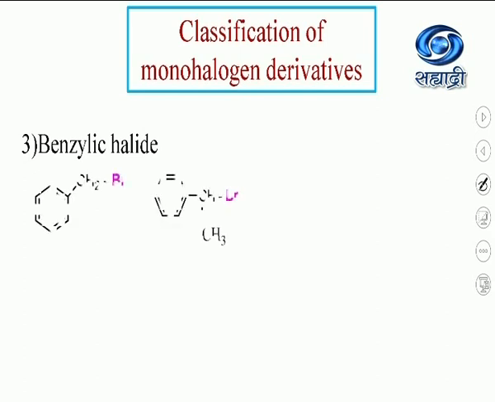Benzylic halide is one in which the halogen atom is bonded to an sp3 hybridized carbon, which in turn is bonded to an sp2 hybridized carbon atom of an aromatic ring. Think on both of these examples, whether it is primary benzylic halide, secondary benzylic halide, or tertiary benzylic halide.